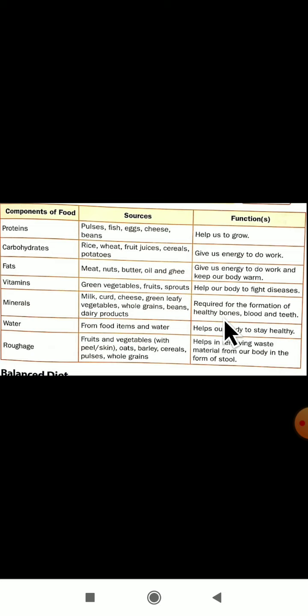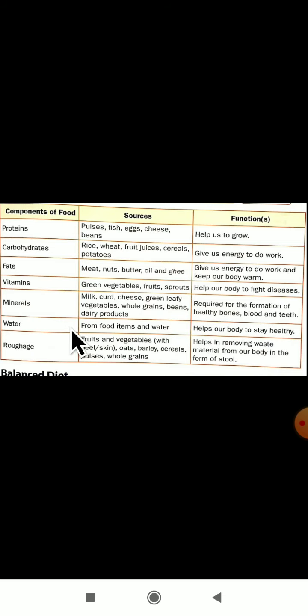In our body there are bones, the hard substance. What are bones? Yes, the hard substances which are present inside our body are known as bones. For your bones to be healthy, sufficient minerals should be there in your body. If there is a less amount of minerals in your body, then you will get some other diseases. So for that we have to eat what here? All these things: milk, curd, cheese, green leafy vegetables, whole grains, beans and dairy products. It is required for the growth and for the formation of healthy bones, blood and teeth.